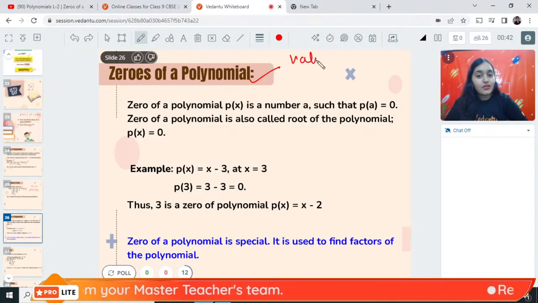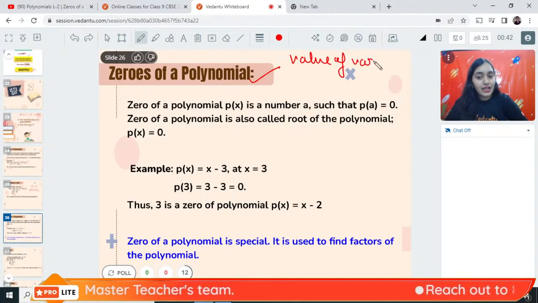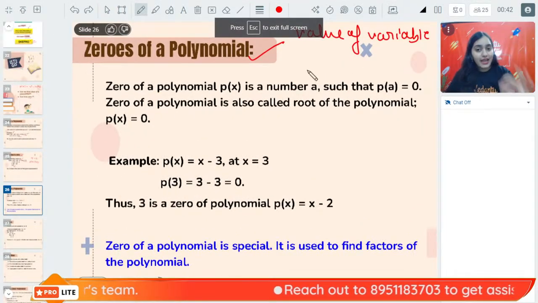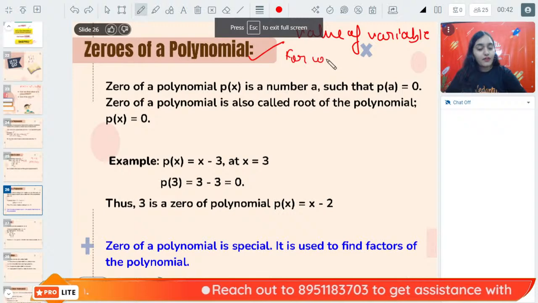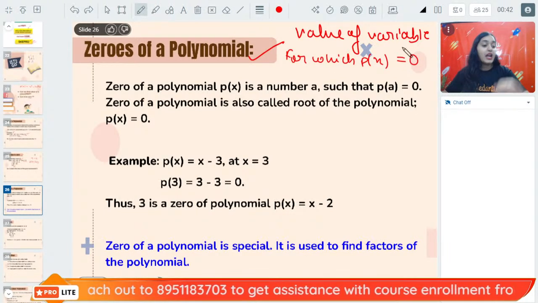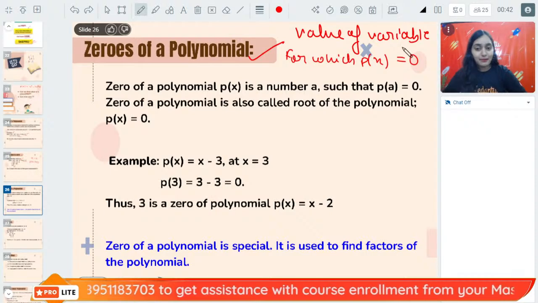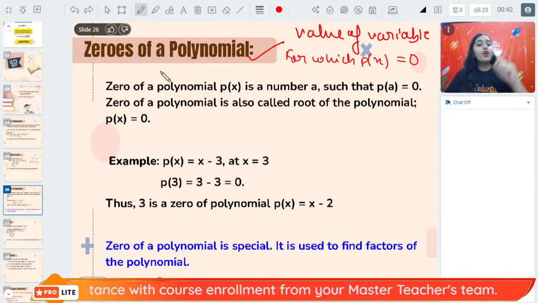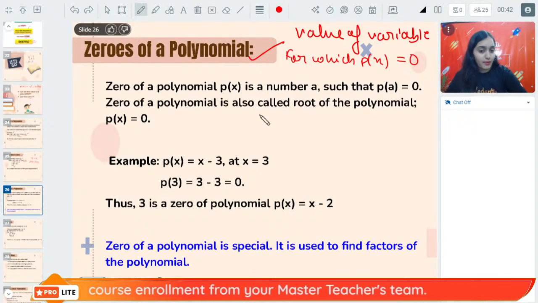The value of the variable, simple definition: the value of the variable for which the polynomial is 0. The value of the variable for which p(x) is equal to 0 is called the 0 of the polynomial, right?